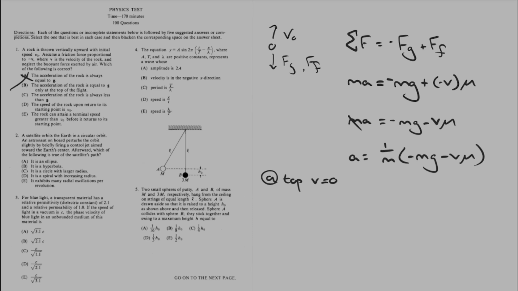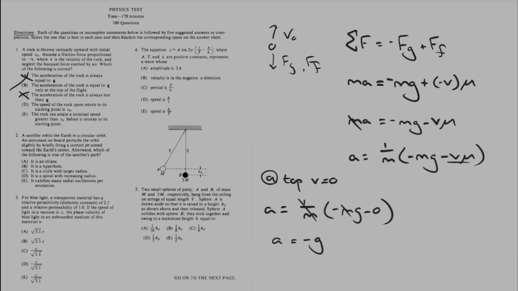If I plug in v equal to 0, I end up with a equals 1 over m times minus mg minus 0, boom, boom. a is equal to minus g. That's potential. Let's go to the next one. The acceleration of the rock is always less than g. We just proved that's wrong.